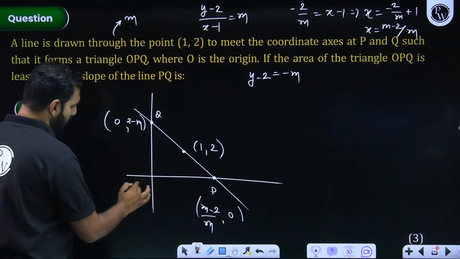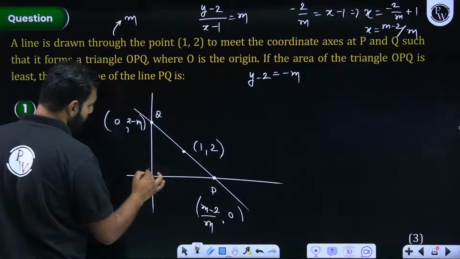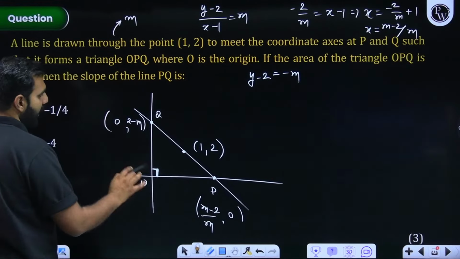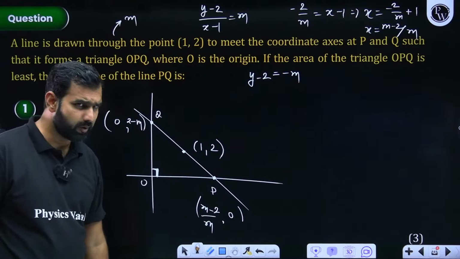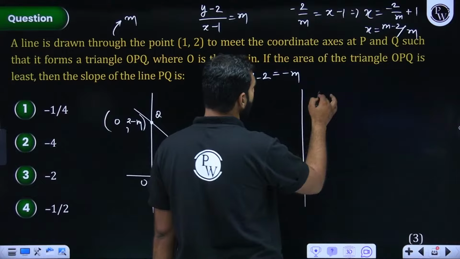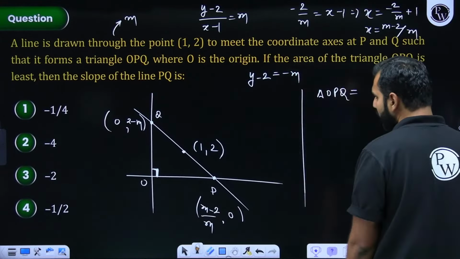And there you have O as the origin. The area of the triangle OPQ. If I now wish to figure out the area of the triangle OPQ, this is how you will be having half base into height. Everybody listening and understanding this? So if I define the area of the triangle OPQ in terms of m, I'll be writing it as half base into height.